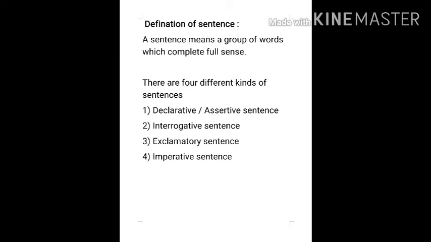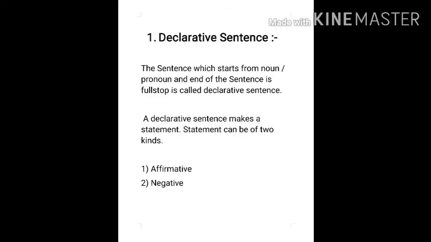In that, the first one is declarative sentence. We can say it assertive sentence, or simple sentence, otherwise you can say it statement. The second one is interrogative sentence. The third one is exclamatory sentence. And the fourth one is imperative sentence. Let's start with the first one, declarative sentence.